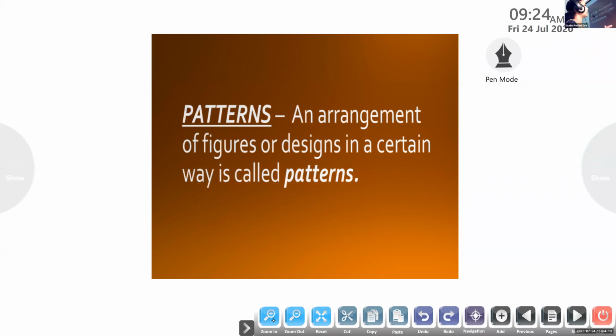Shabari, can you read this? Please unmute and speak. What is a pattern? An arrangement of figures or designs in a certain way is called a pattern. Louder.